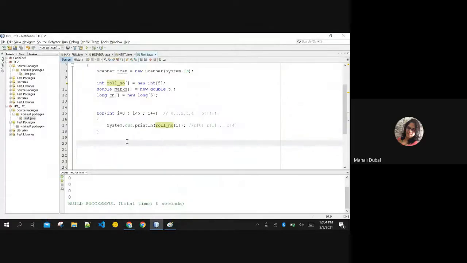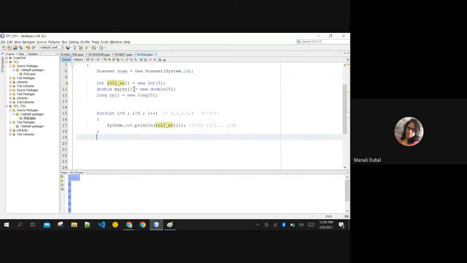Good. Okay. Now coming to this point. I was coming to this point only. The difference between C and C++ and Java arrays is that default values are stored inside this. In Java, even if you haven't stored anything inside it, if the array is of double type, then the default value stored will be 0.0. If it is of long type, 0L.